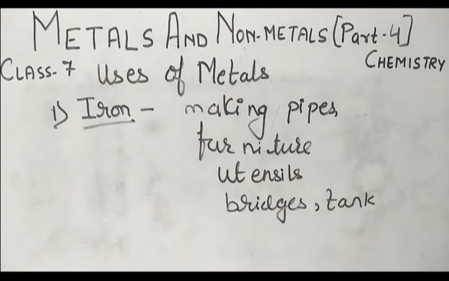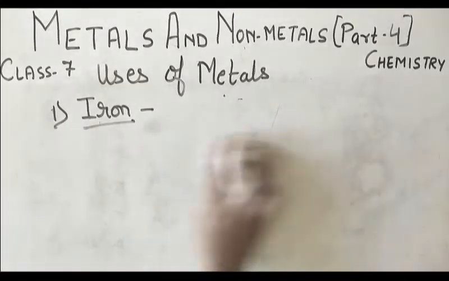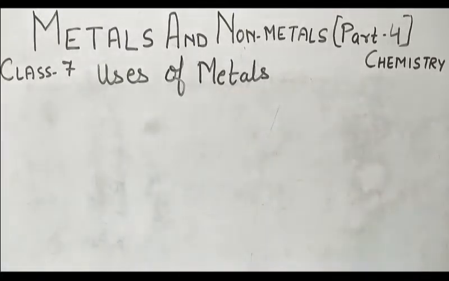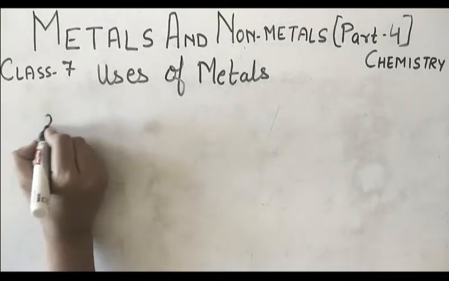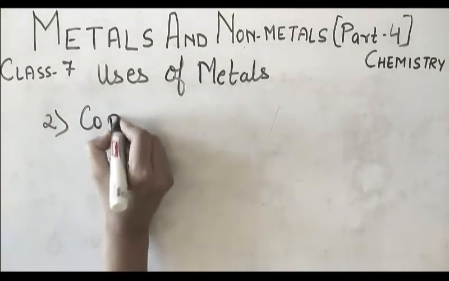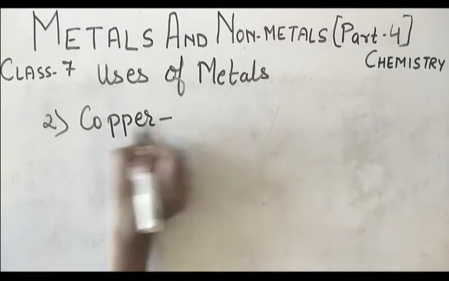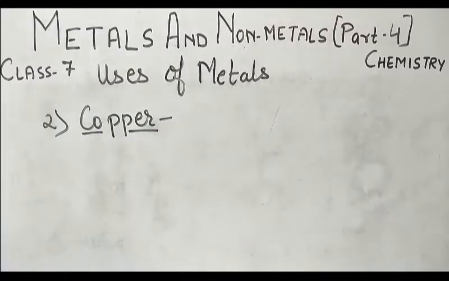Okay, now let us discuss the other metal, and that metal is also very important: copper. If anyone is going to discuss copper, one use everyone knows is that it is used for making electric wire. So let us see the properties of copper.